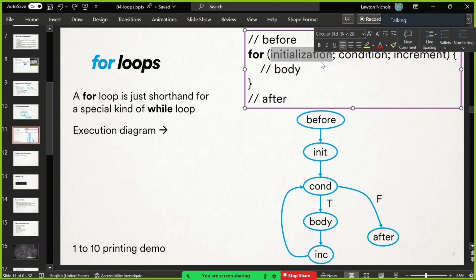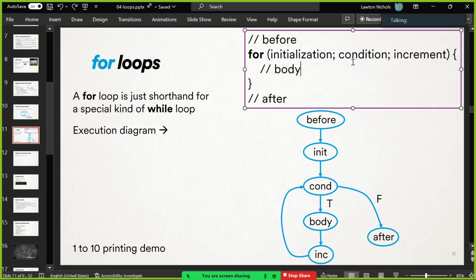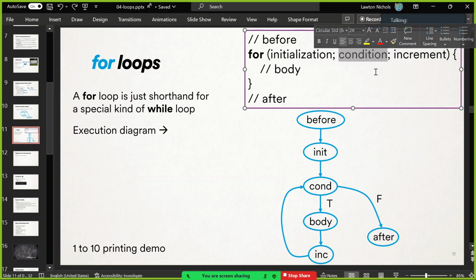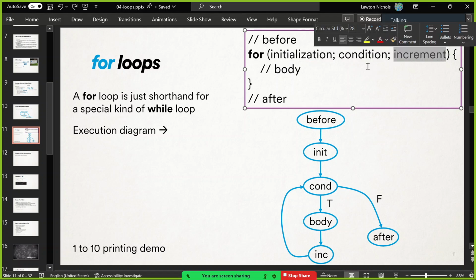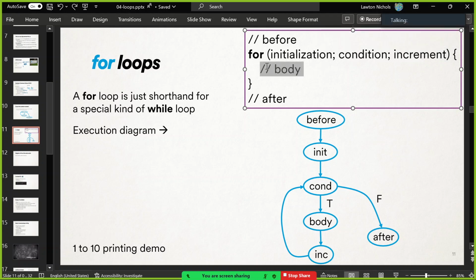For, there's an initialization part, this is what I like to call it at least, initialization, then you put a condition like you would with the while loop, and then you put what I like to refer to as an increment piece, and then again you have the body between the curly braces. All right, so that's what a for loop looks like.